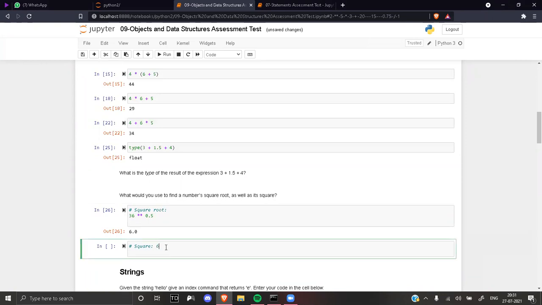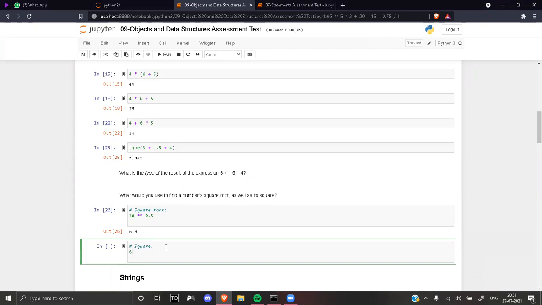Press enter. It always goes to the next line. So if there is a hashtag in the starting, that whole line will be treated as a comment. So it's just text. Python will skip it. 6 star star 2. Write this, enter.